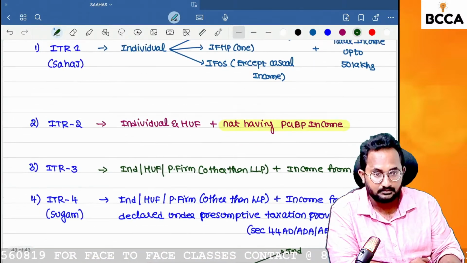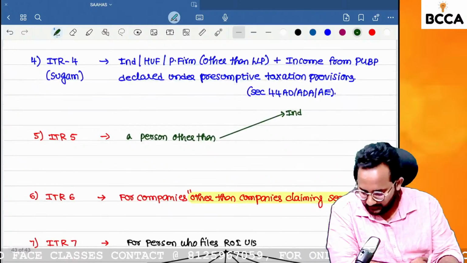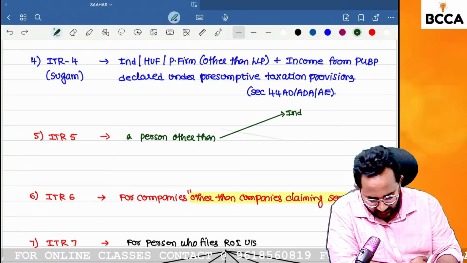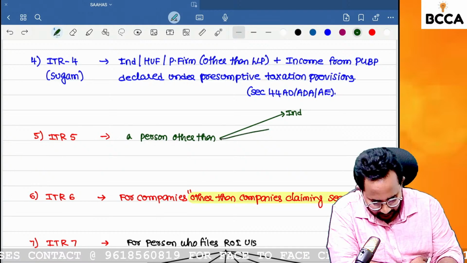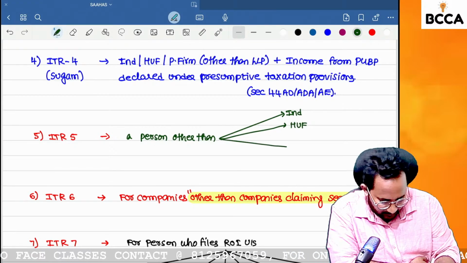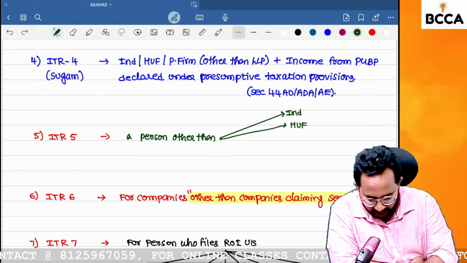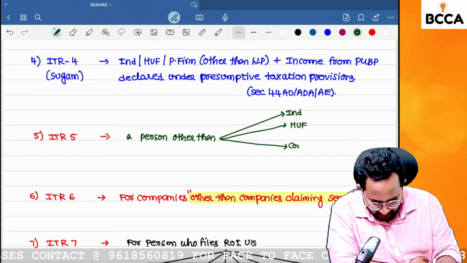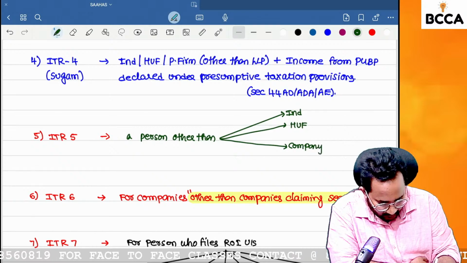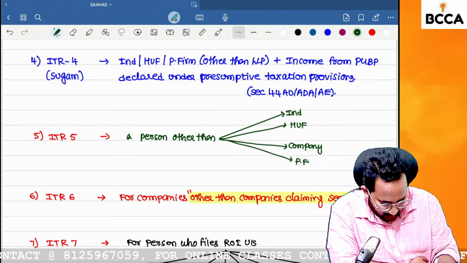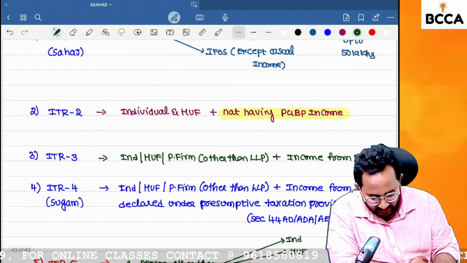Next HUF. HUF also can file different ITR forms. Next company. ITR 6, other than companies claiming Section 11. Partnership firms can also file returns using ITR 3, ITR 4.